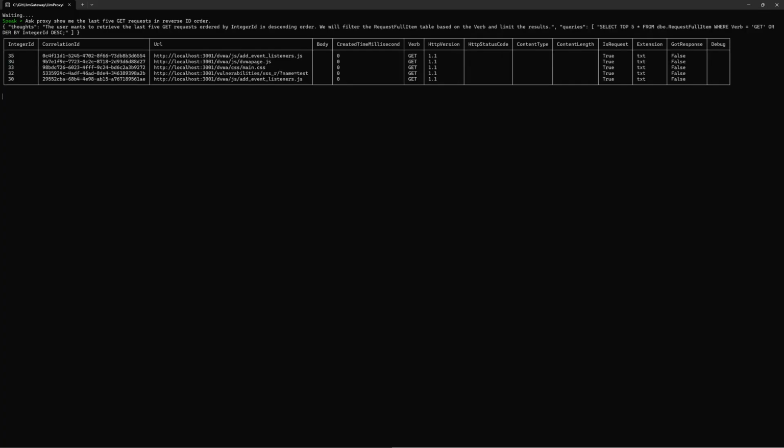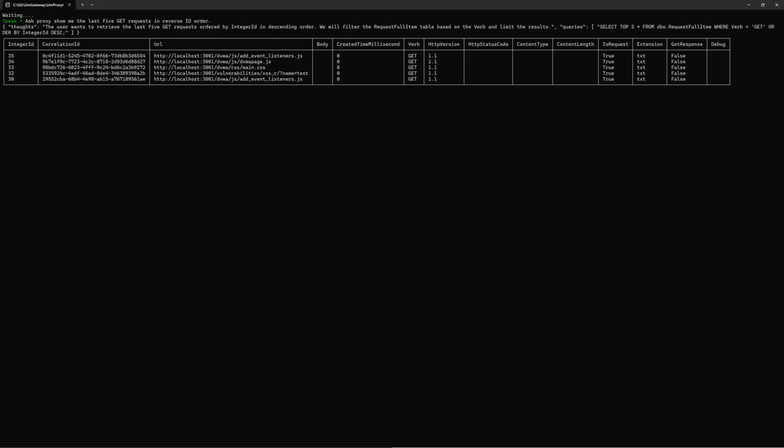This agent isn't the proxy, it's a different set of software. It's a thin wrapper to an agent community. So let's see if it can go away and use this agent, which it now knows it has the capability to use, to be able to find that request. Ask proxy, show me the last 5 GET requests in reverse ID order. So it's going away, thinking about it, and there we go. And it's come back with 32.